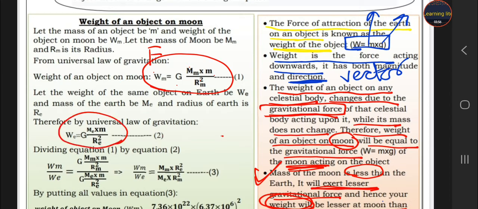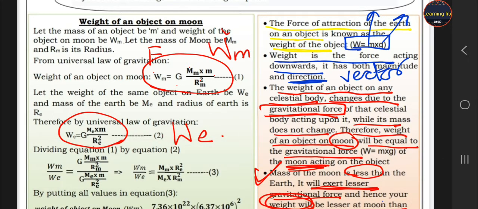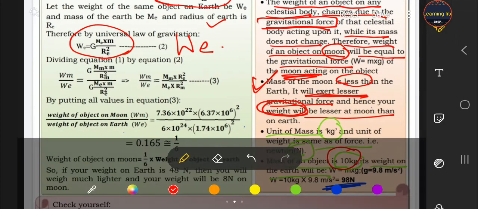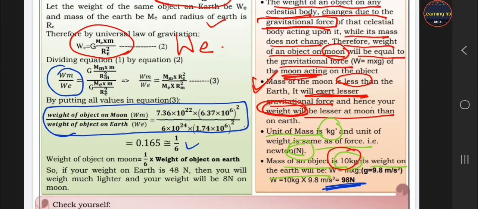For earth the formula is the same, but we write WE for earth and WM for moon. Now put both in the form of a ratio. When we put all the values and calculate, we get 1 by 6. It means the weight of the object on the moon is 1 by 6 of its weight on the earth.